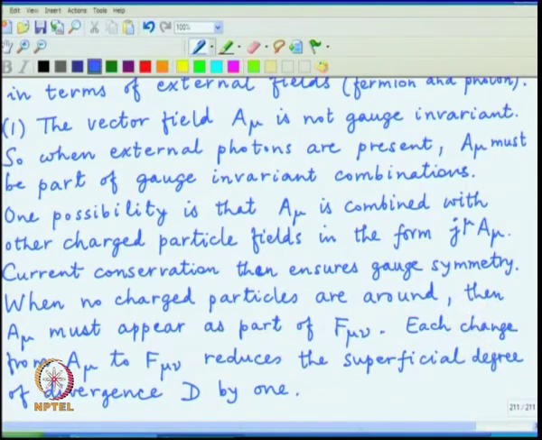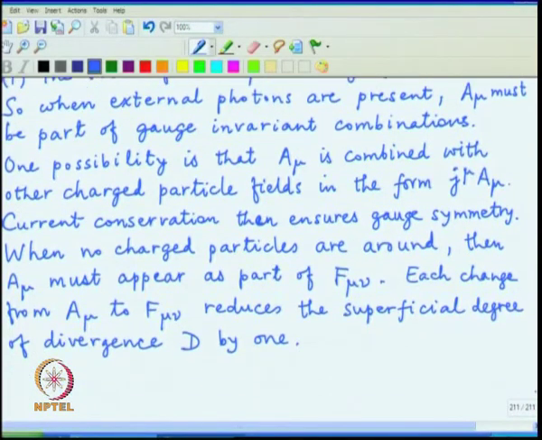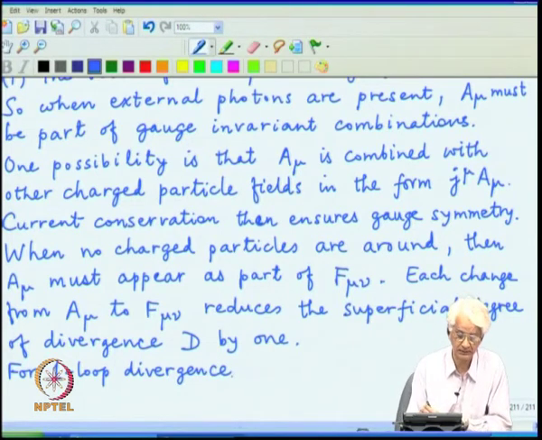and this is a rule which again we can go back and look at the various diagrams listed in case of one loop divergences. And we had diagrams with no fermion external lines in which A mu has to be converted to F mu nu.